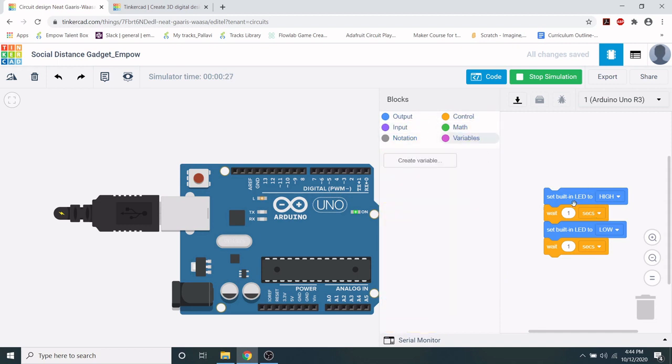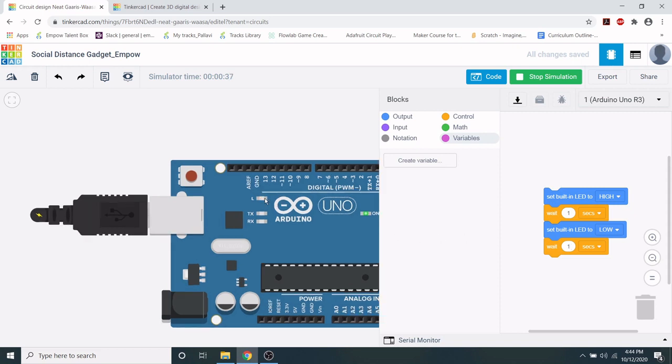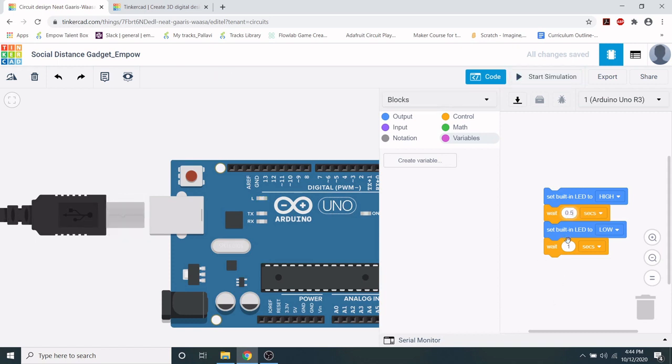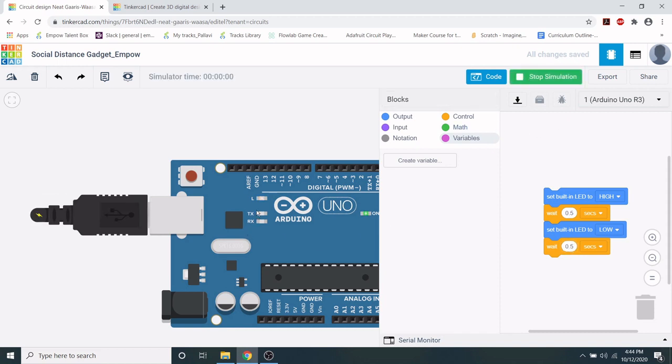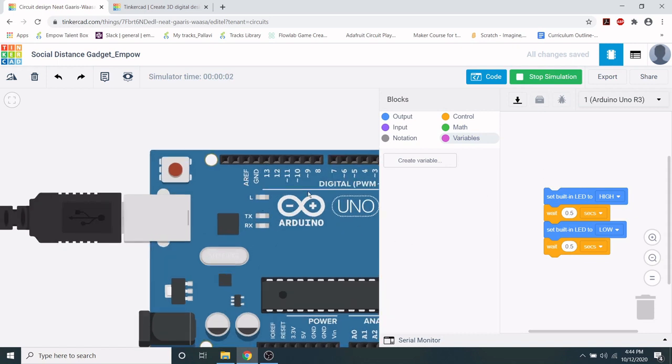So in this code, it says set the built-in LED to high, wait for 1 second, turn it low, and then wait for a second. And as you can see, this LED is blinking. If you wanted to change the timing of that, you can put in 0.5 seconds, which will make it go faster. And then when you hit start simulation, you can see it's blinking faster.